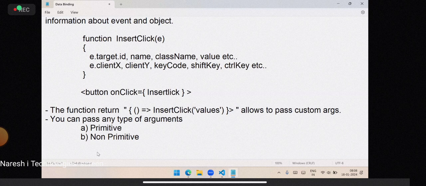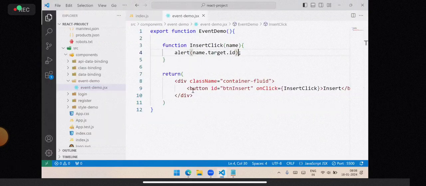We'll see. Now here is the default argument, and this is the custom argument we are passing.